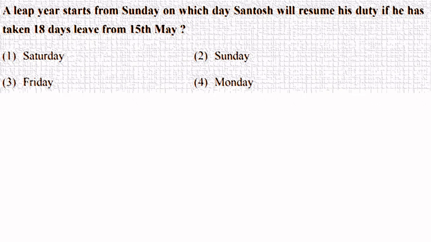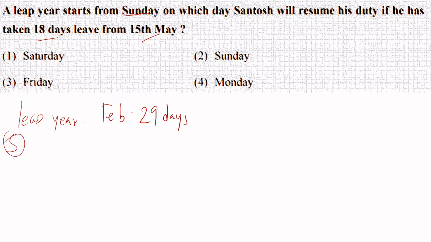Here comes the next question. A leap year starts on Sunday. On which day will Santosh resume his duty if he has taken 18 days leave from 15th May? Two things are there. It is given that it is a leap year. Leap year means a year which has February with 29 days. This is known to you. And Santosh, the hero here, is going on leave from 15th May for 18 days.